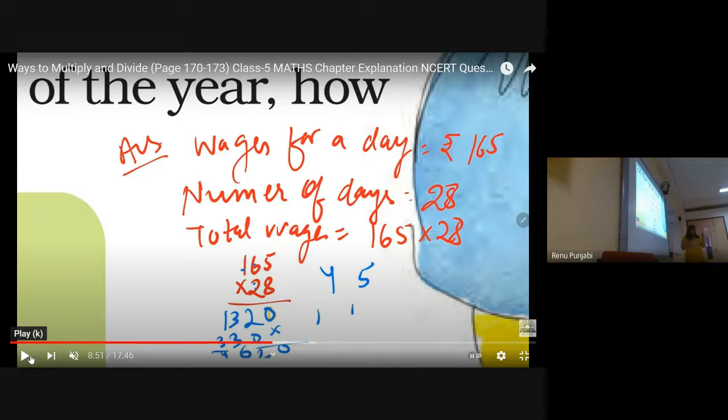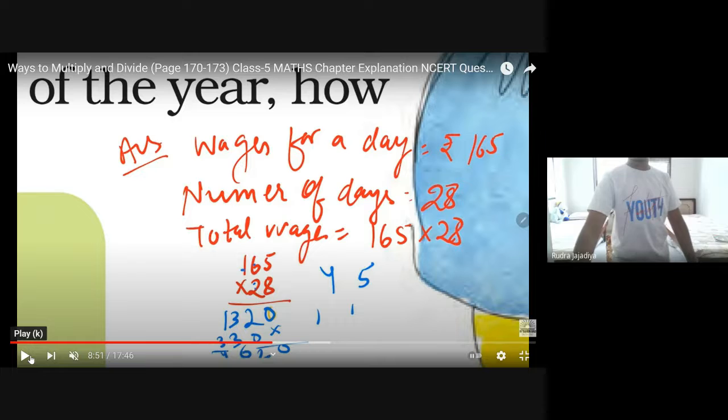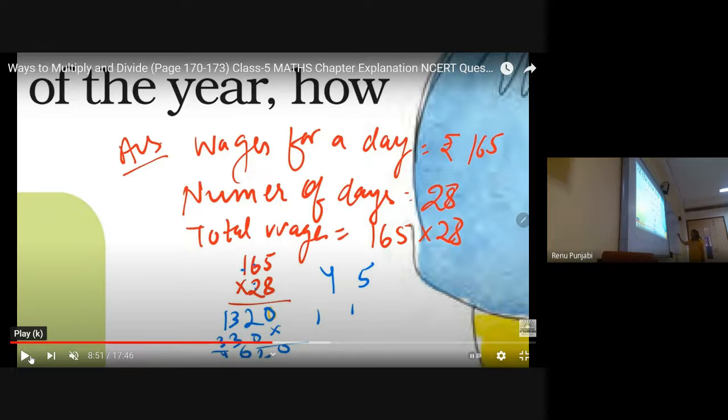There are two different situations. One you need to find for 28 days. Second situation you need to find for a year which is having 365 days. For the year, they have already given the space, and for the month you need to find here. Wages for a day equals rupees 165. It's for one day. Number of days are 28. Am I audible to the online students? Yes, ma'am. Number of days are 28 days.